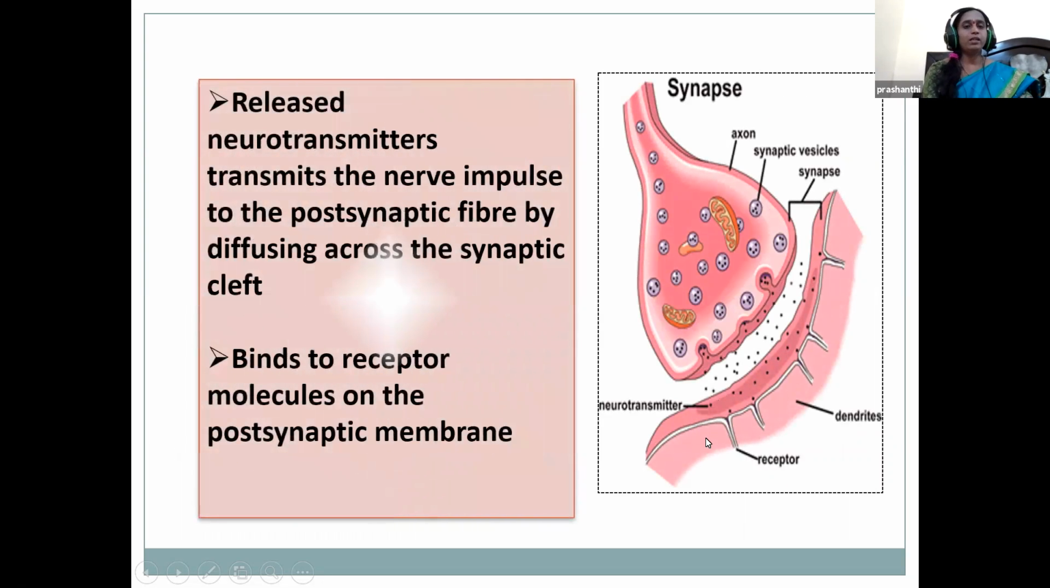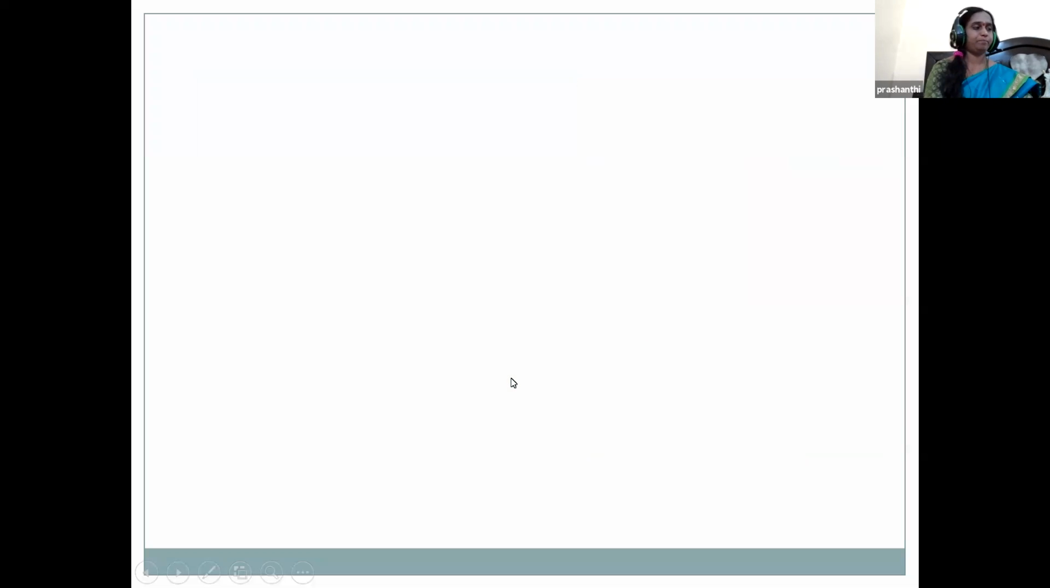So in this way, the neurotransmitters released will be transmitting the nerve impulse through the synaptic cleft, and they are slowly moving and binding to the receptors present on the postsynaptic membrane.